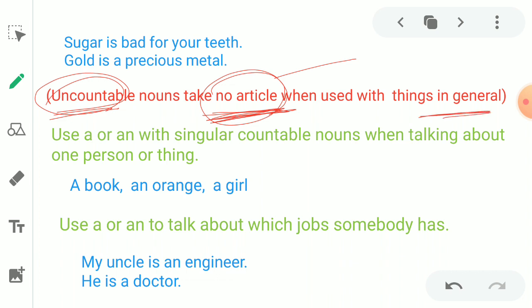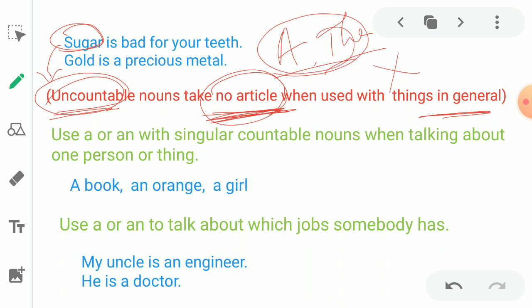Sugar is bad for teeth. Here sugar is an uncountable noun, and it does not have any article before it. You cannot write a sugar or the sugar. Got it? You cannot use the article the or a. Why? Because sugar is uncountable. We cannot count sugar like one sugar, two sugars, three sugars. If you want to count sugar, you need to say something like half a kilo of sugar.